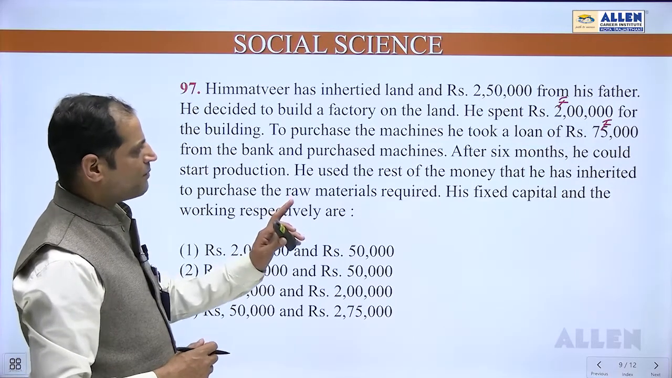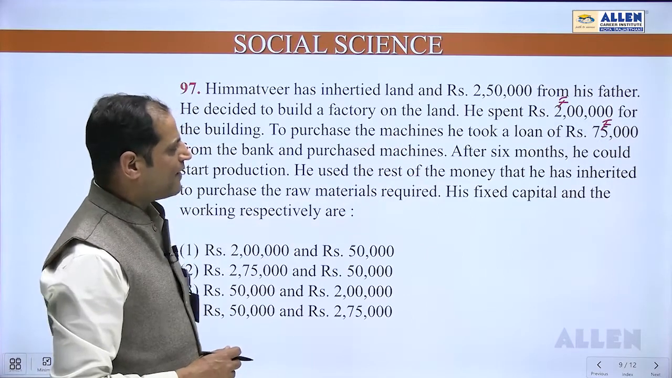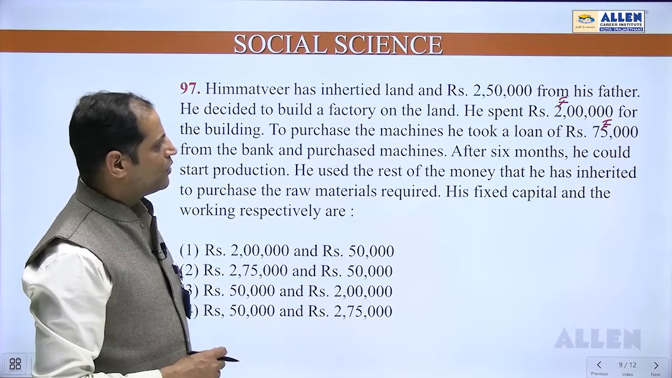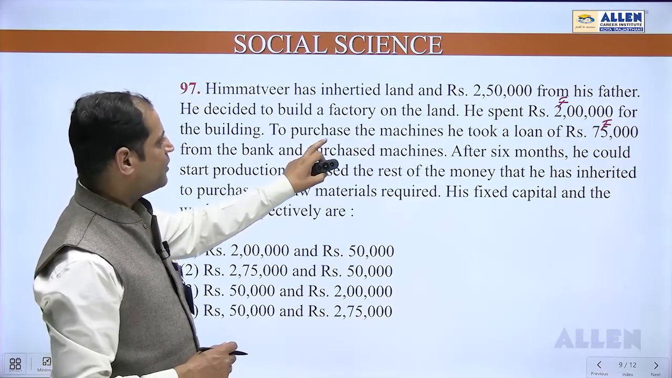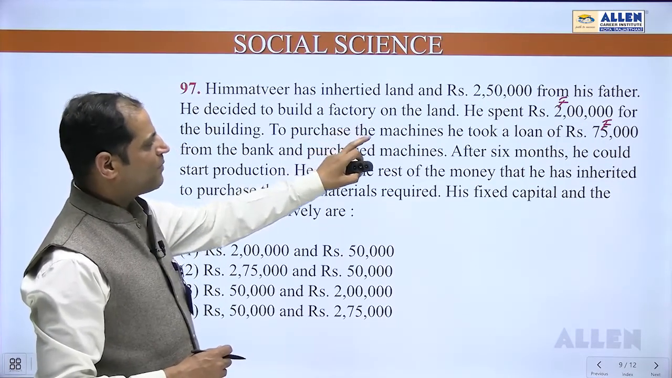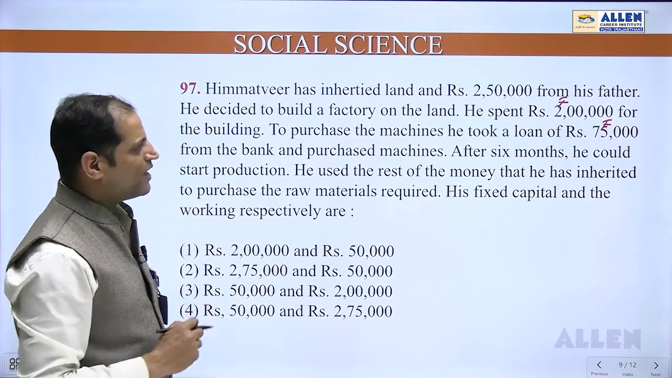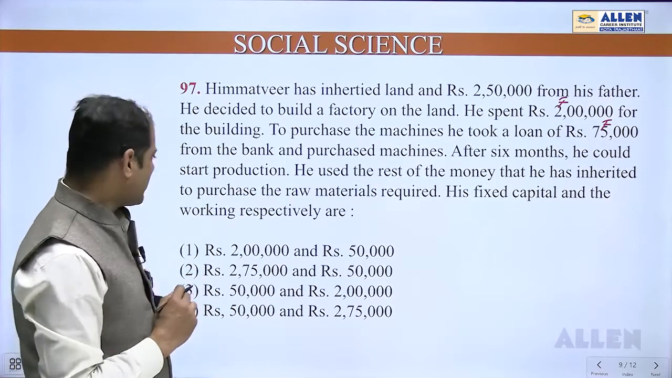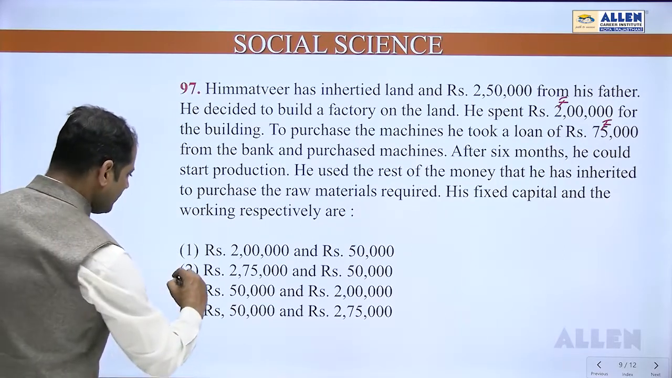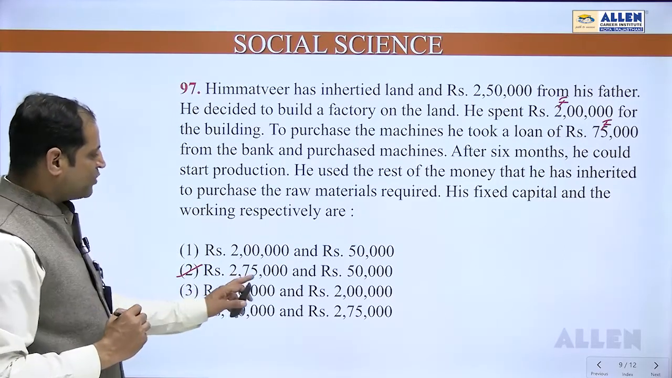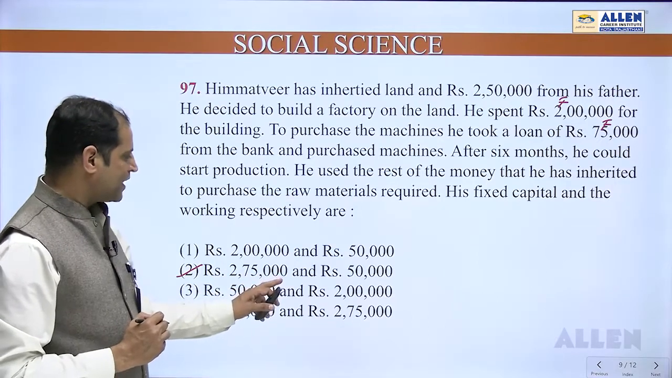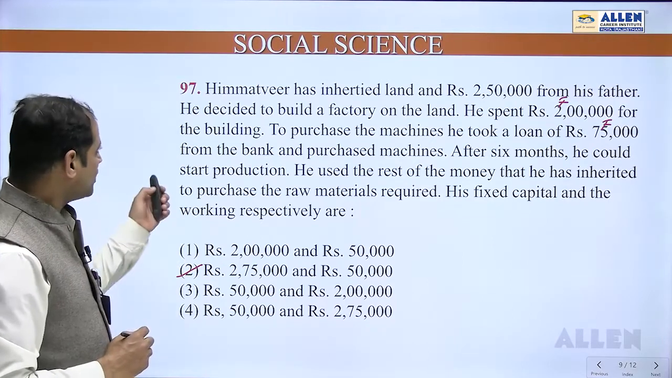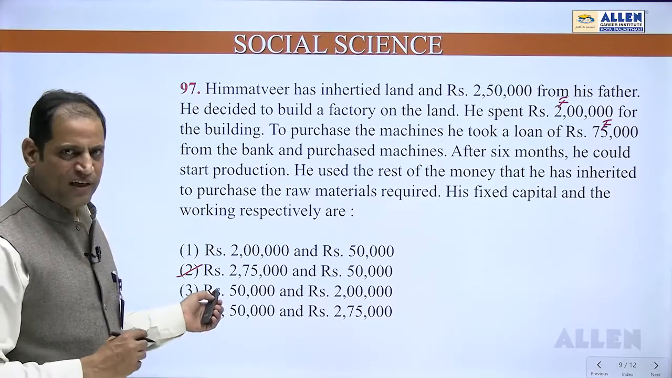So only two things: fixed capital is 2,75,000, since he got 2,50,000 and 75,000 he has taken as a loan. So the rest amount is 50,000. 2,75,000 is the fixed one and 50,000 is the working capital. Option number 2 says rupees 2,75,000 is the fixed capital and rupees 50,000 is the working capital. So question number 97, option number 2 is the correct answer.